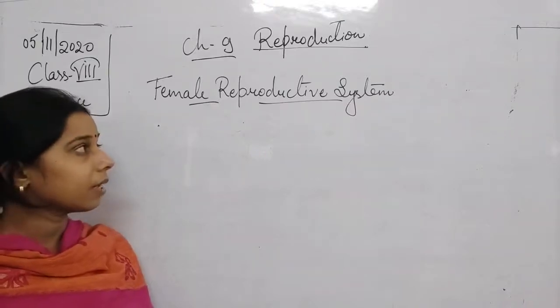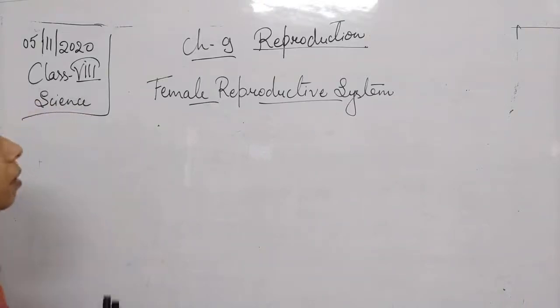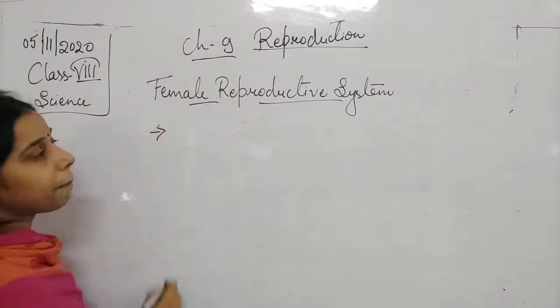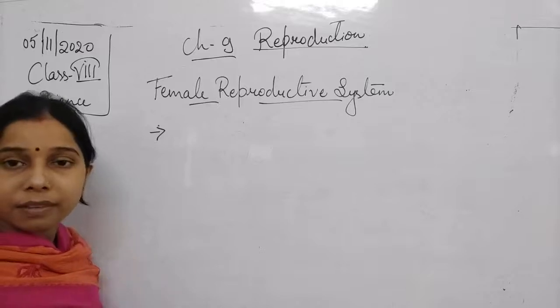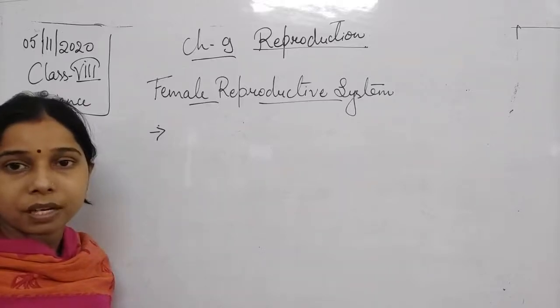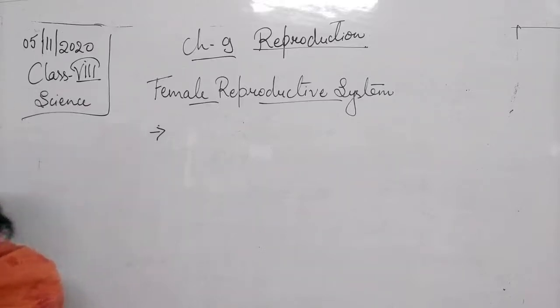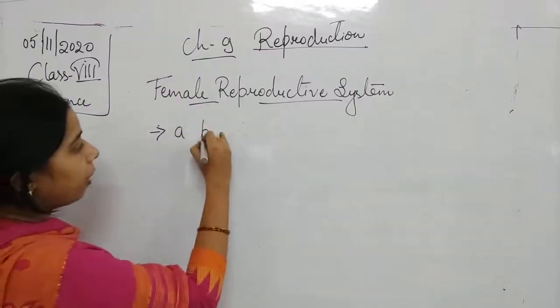So the female reproductive system also has different parts which are responsible for the production of the gametes as well as the development and fusion. We can write that it mainly includes a pair of ovaries.